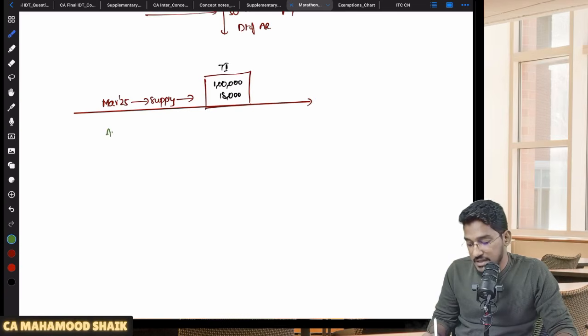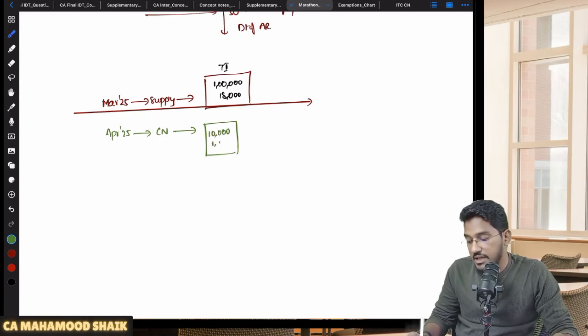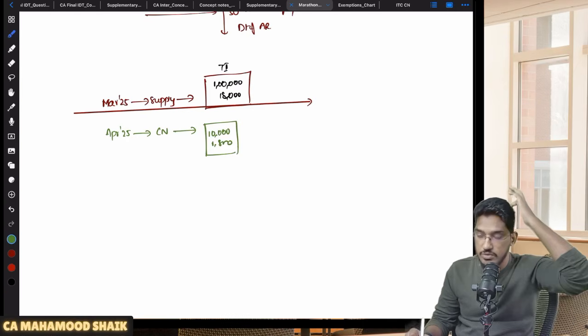So let us say he's returning that goods back to me in April 2025. In April 2025, I have given a credit note. How much, sir? I have given a credit note amounting to 10,000 rupees with 1800 rupees of GST.